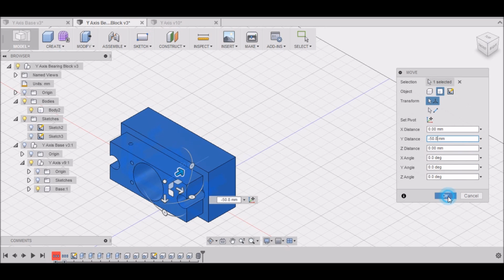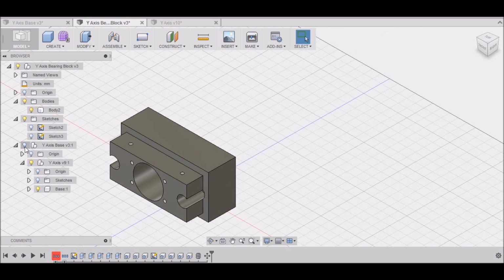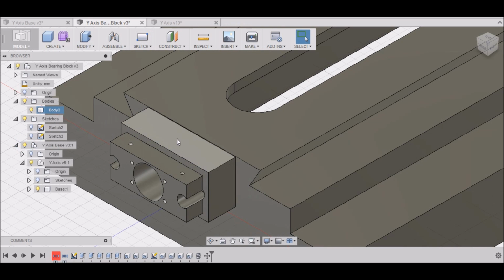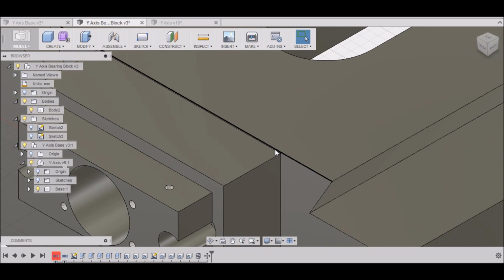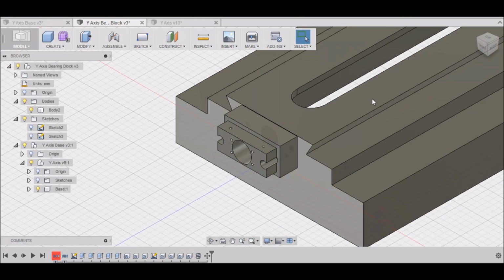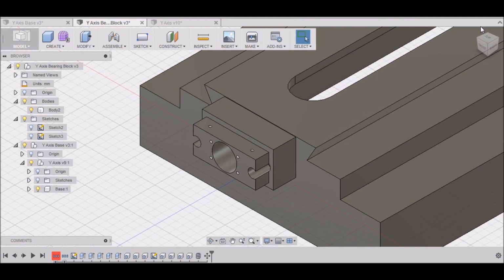Hit OK. And then we can turn this back on. There we go. And you can see that it's a little bit below the lip here, so that's nice. And starting to take shape.